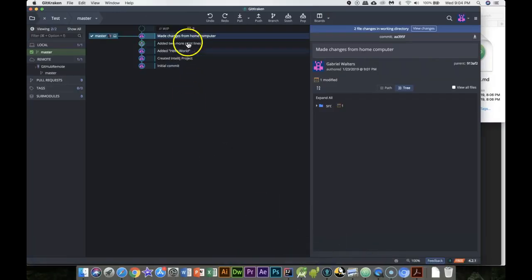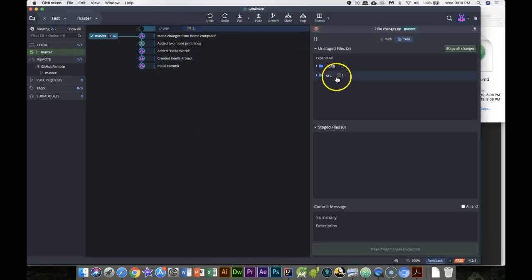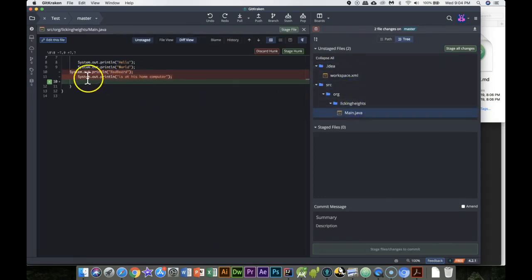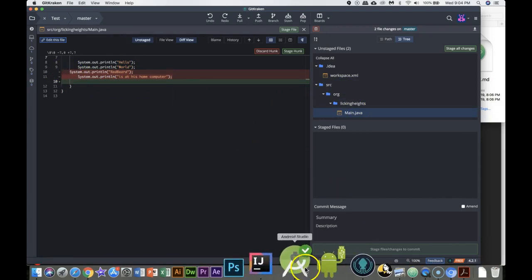If I go to GitKraken, I can see that it's tracking my work in progress that I modified two files. One's going to be the workspace. The other one's going to be what I did in main. So I deleted those two files right there. Okay. Now, issues that I could have.